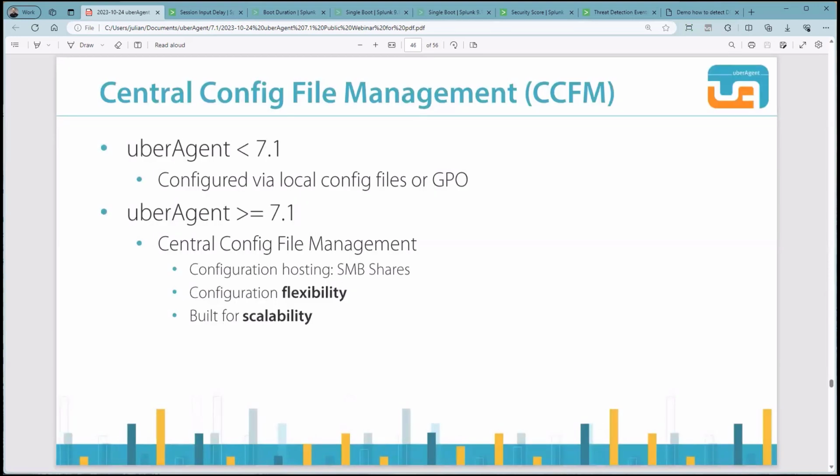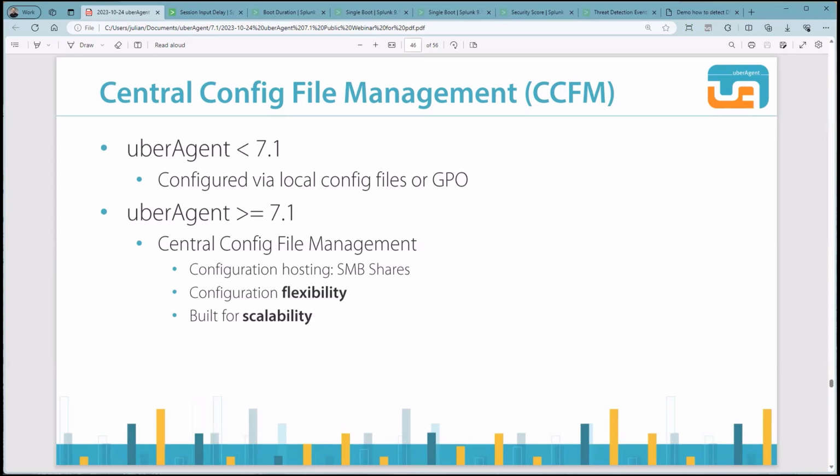Furthermore, CCFM is built for scalability. Each endpoint keeps a local copy of the currently applied configuration archive. The agent does not depend on the CCFM file share for its regular operation. The file share is only accessed during configuration refresh checks. These checks occur at randomized intervals in order to evenly distribute the load on the file share.